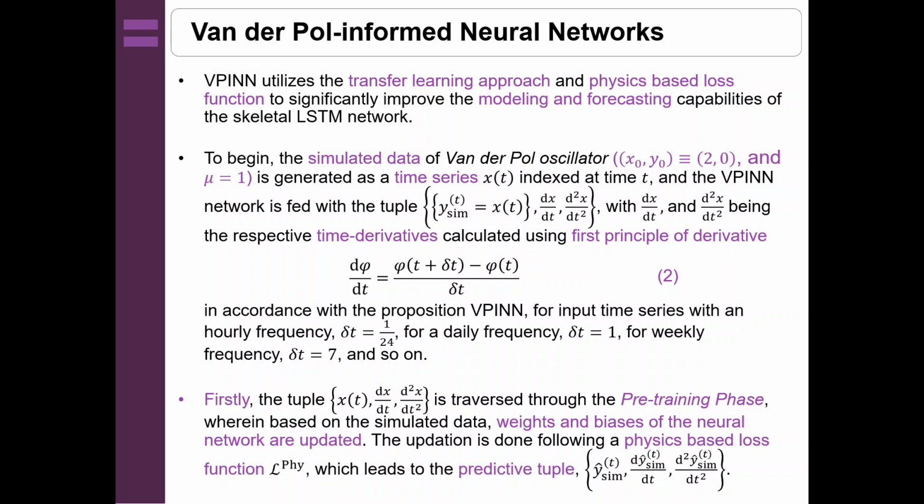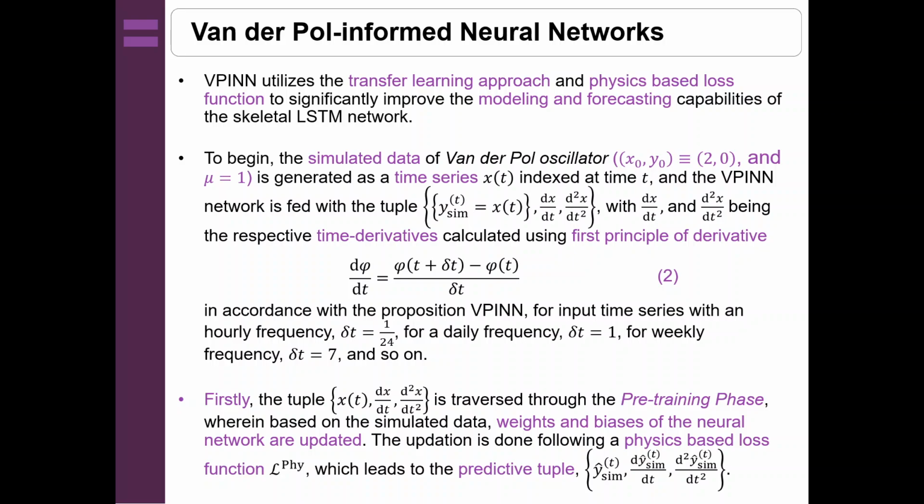It will generate a time series xt indexed at time t, and then we are going to compute its time derivatives by making use of the first principle of derivative, which has been represented in equation 2. Now, in accordance with the first principle of derivative, del t that we can see over here will depend upon the context of the problem. If the data set is a daily frequency data, then del t is going to be 1. If it's weekly, then del t equals 7. Like this, it will vary.